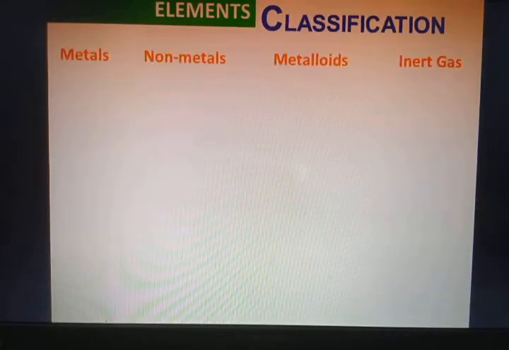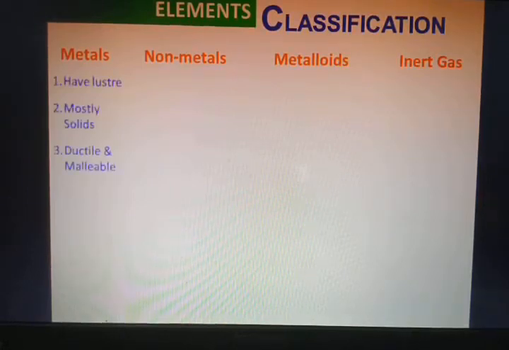The last lecture stopped at the classification of elements. If you remember, the classification was metals, non-metals, metalloids, inert gas. Some of the properties we have already discussed in the previous class.